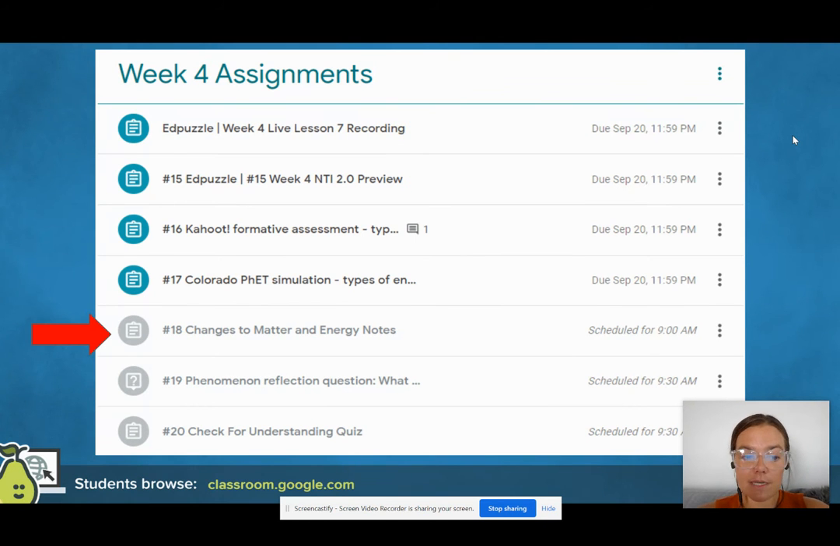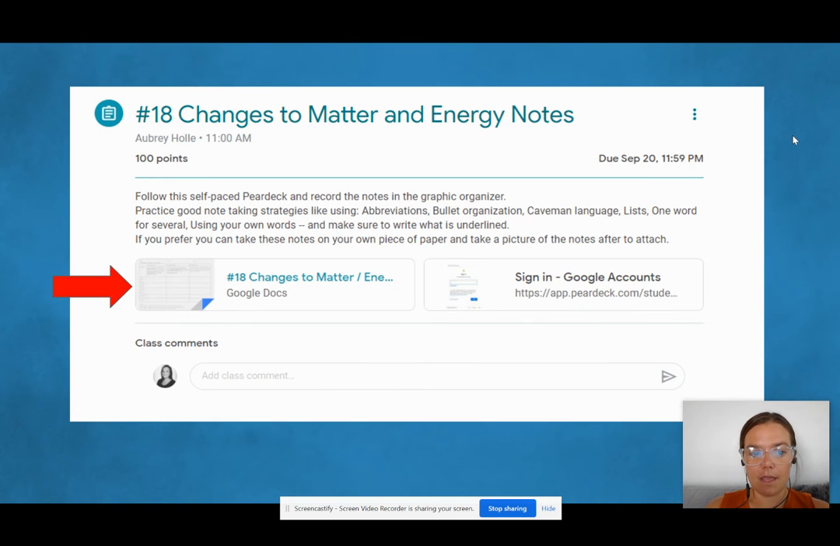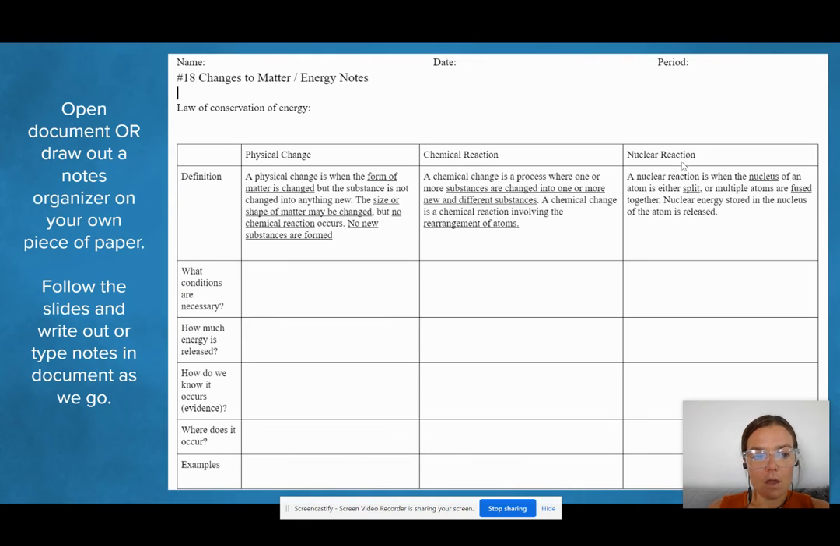Great. So now what needs to happen, we need to go to your week 4 assignments. You need to go to number 18, which is the changes to matter and energy notes. You're going to open that up in Google Classroom, and it will look something like this. We're going to start by just opening up the document that has the template for how you're going to take notes. I'm going to explain what this other link is after about 10 minutes. Once you have opened that document, it should look like this.